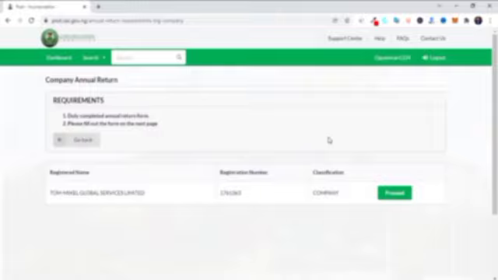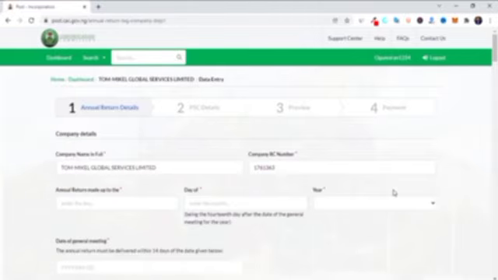And like I've always told you, make sure that you have the money available. Now, you are supposed to pay 10,000 naira, but plus or minus the extra fees that you are going to pay, just have about 12,000 with you, so that it will cover the total fees that you are supposed to pay to others. If you want to file your annual returns, there are 4 stages included in filing annual returns. The first stage is the annual returns details. That's where you include details of the company and so on and so forth.